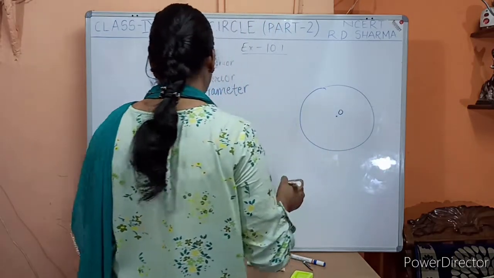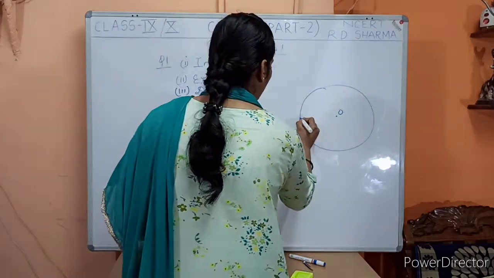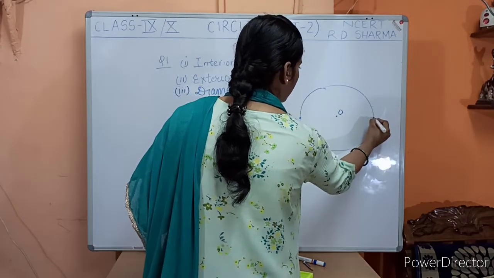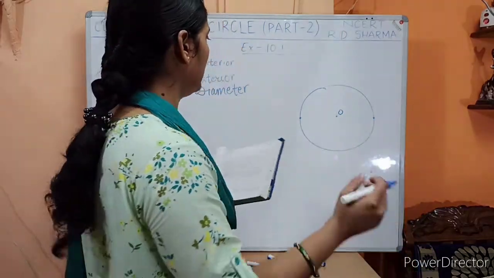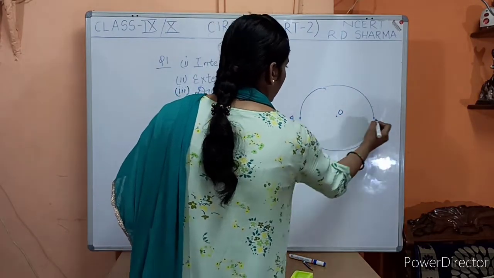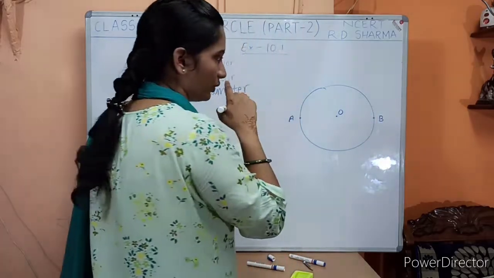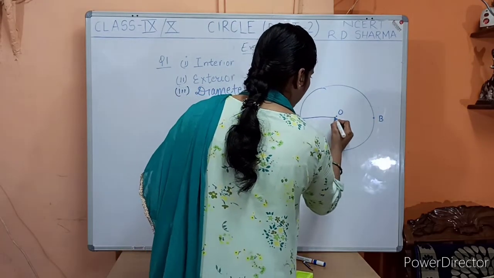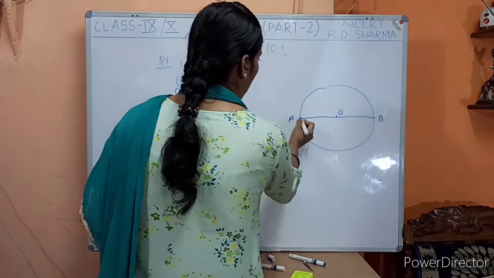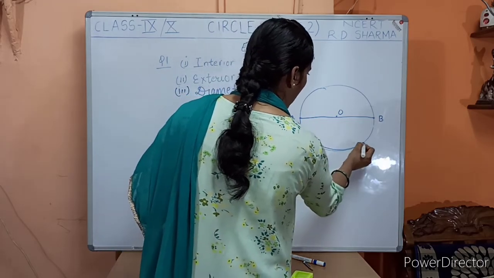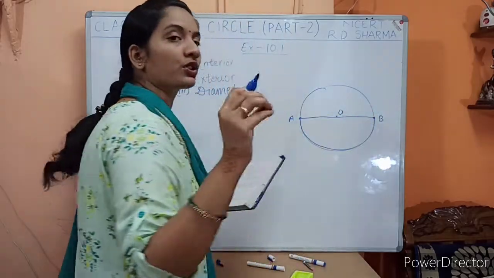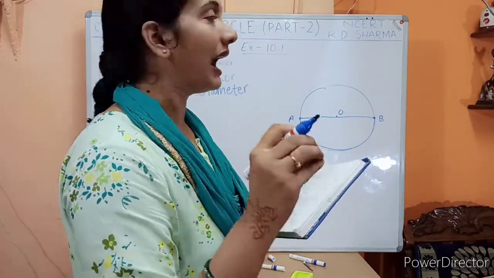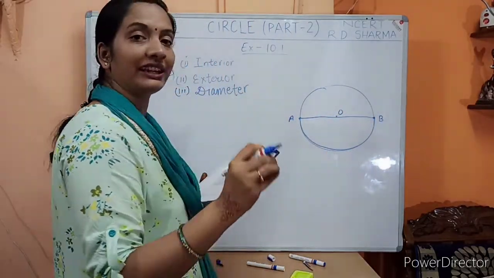Let us suppose this is A. An arc is there whose end points are the same as the end points of the diameter. So let us consider these are the 2 points A and B, where AB is a diameter and AB is an arc also. The question says that the end points of the arc are the same as the end points of the diameter.